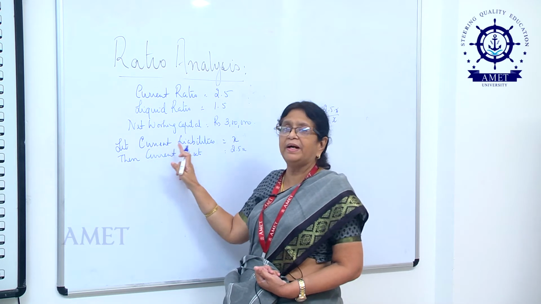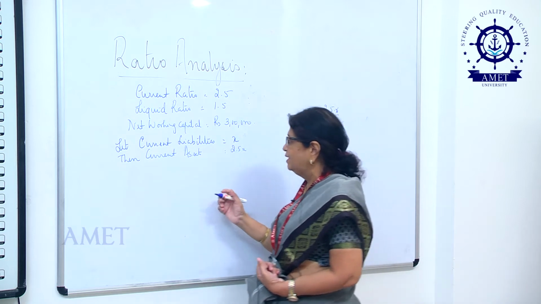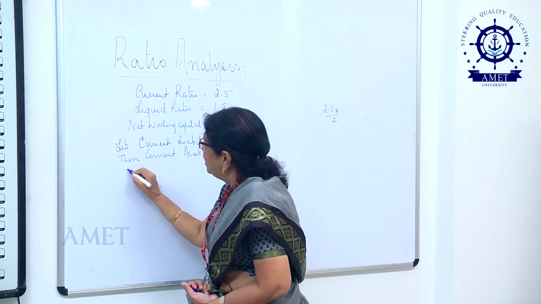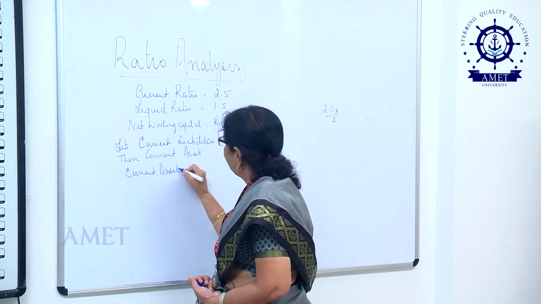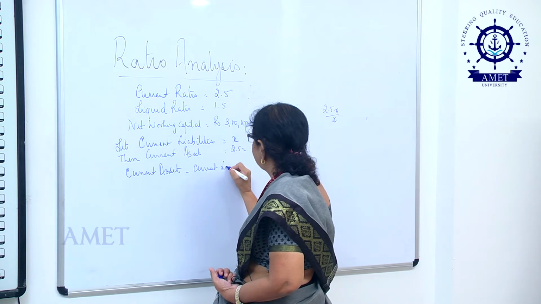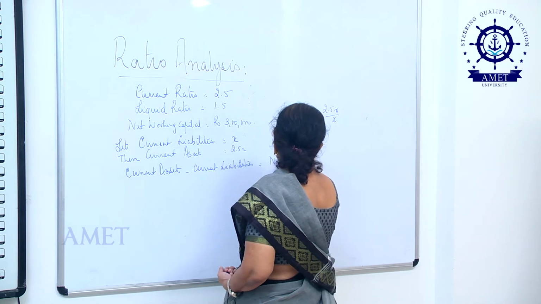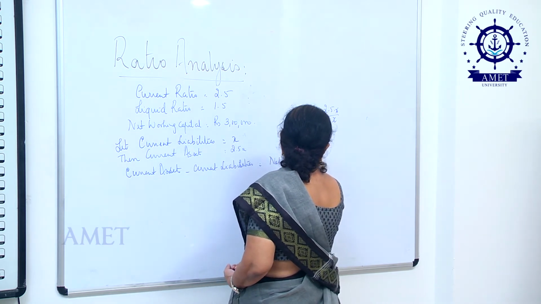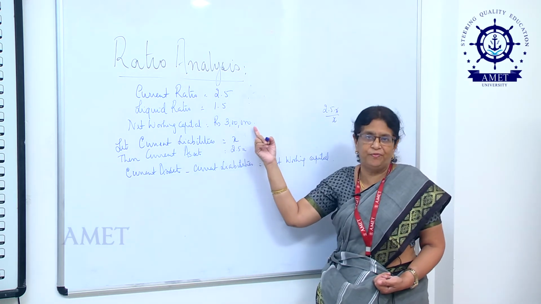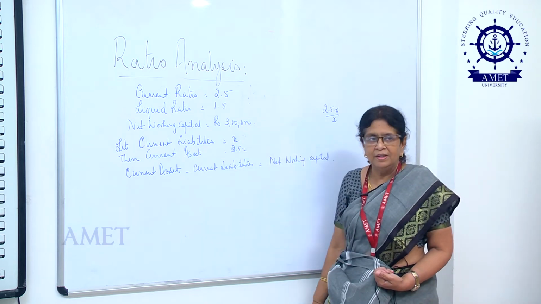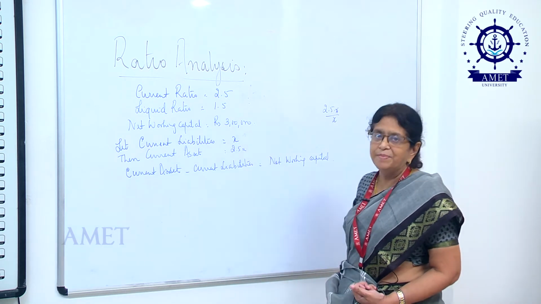So, I am assuming my current liabilities to be x and my current assets to be 2.5x. Now, let us start. We know current assets minus current liabilities is equal to net working capital. Now, I will not be able to crack this problem unless I have an absolute figure. What is the meaning of an absolute figure? Anything that is given in terms of money in finance and accounting will be called an absolute figure.